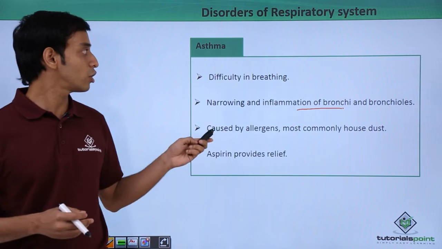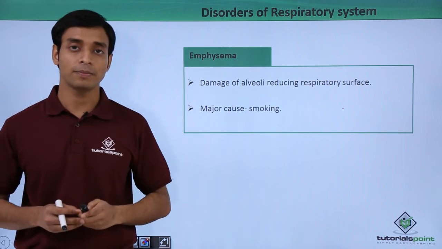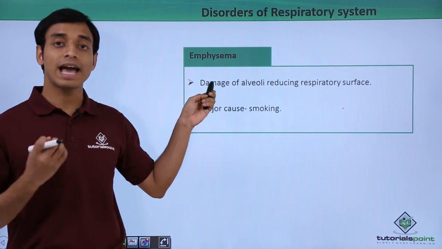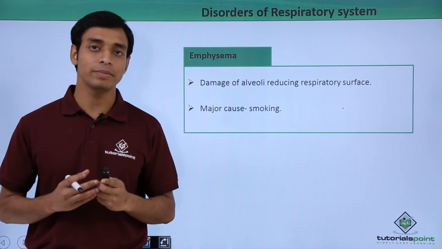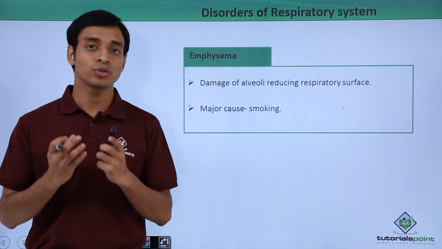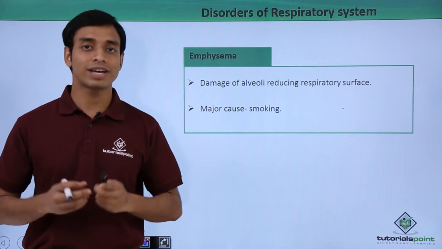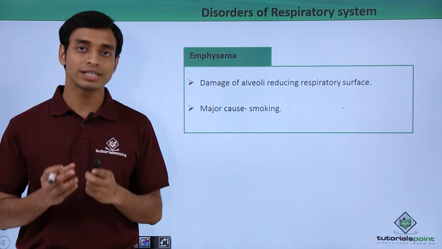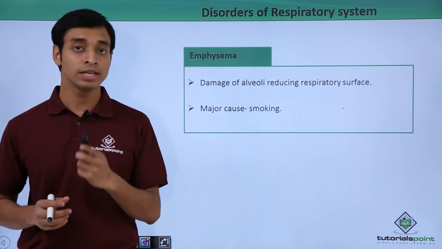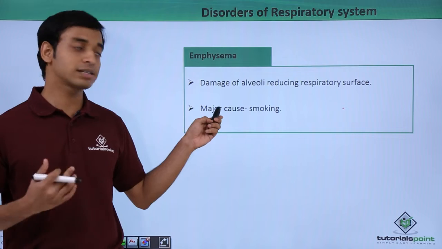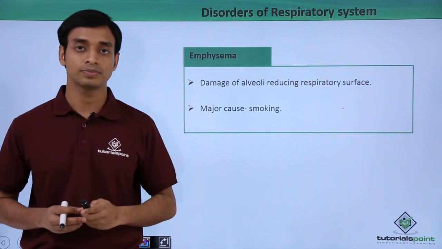The next type of disorder is known as emphysema. This is a disorder where the alveoli get damaged. We can understand that if the alveoli get damaged, then the surface area for respiratory exchange of gases will get reduced. This is a chronic disorder of the respiratory system. This is mostly caused due to excessive smoking of cigarettes.